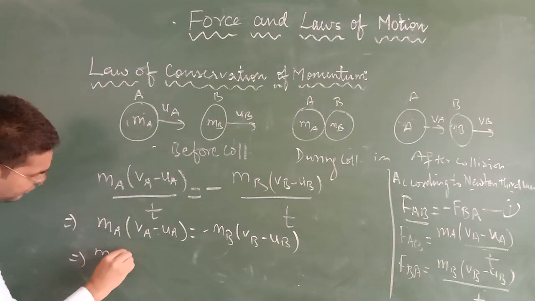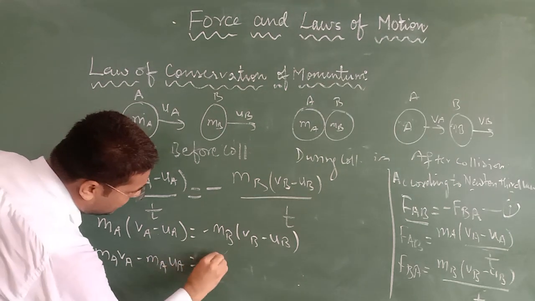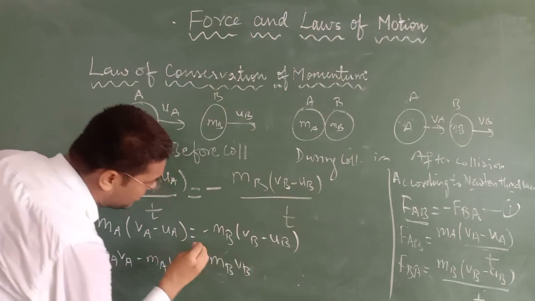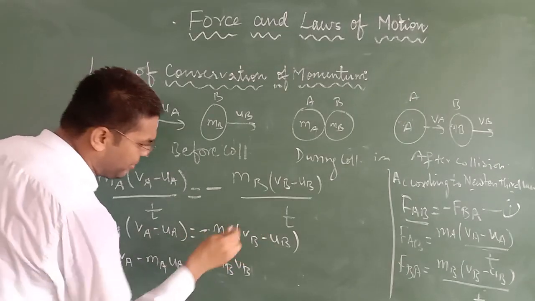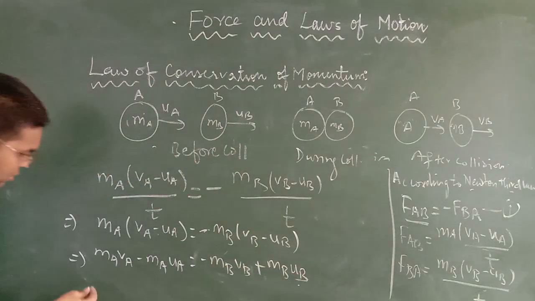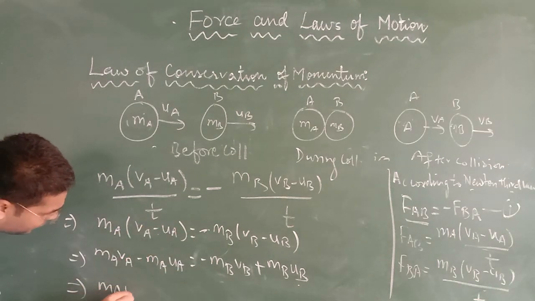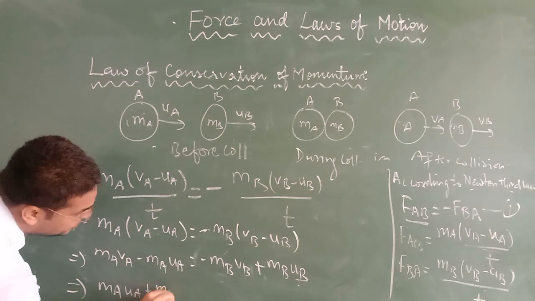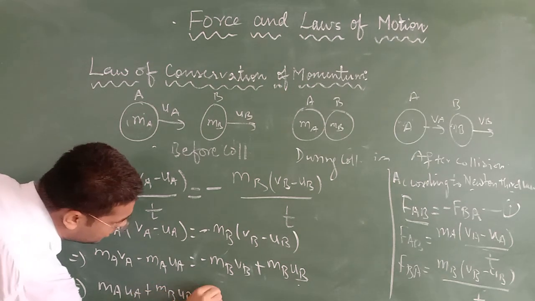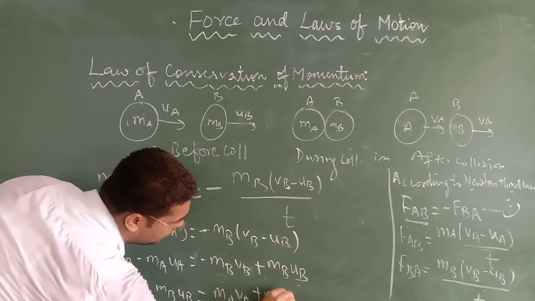So MA VA minus MA UA is equal to minus MB VB, and since there is a minus before the bracket, it will become plus MB UB. Now I am arranging it. So MA UA plus MB UB is equal to MA VA plus MB VB.